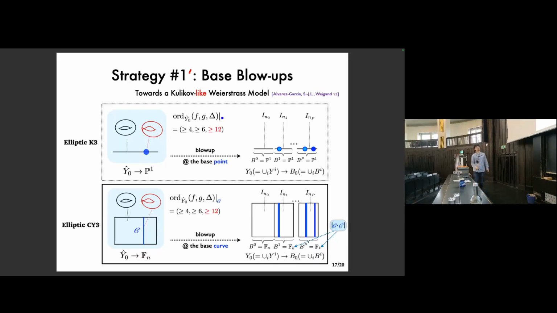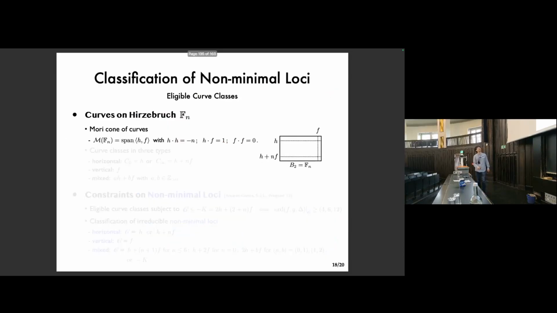The upshot is that strategy number 1 obviously generalizes, except that this is now a curve rather than a point. So the immediate task is then to classify the eligible curve classes that can support non-minimal singularities. We've done this. By noting first that the Mori cone of the Hirzebruch surface is generated by the section class H and the fiber class F with these intersection numbers, let's first give this nomenclature: horizontal curves for sections, vertical for the fibers, and mixed for the rest.